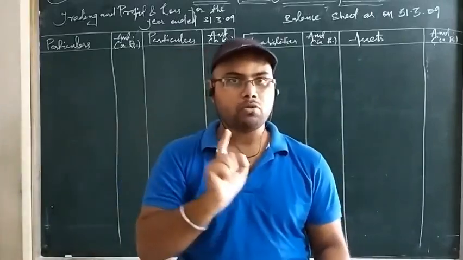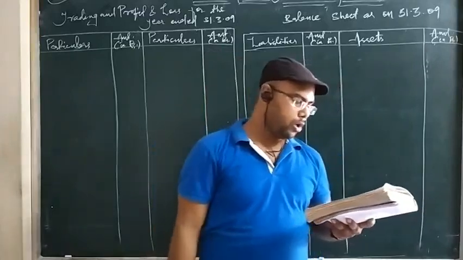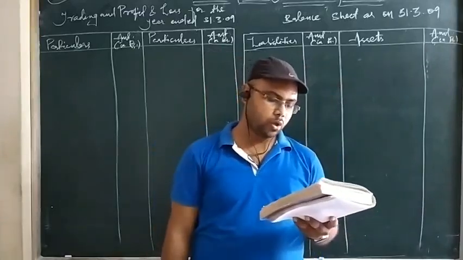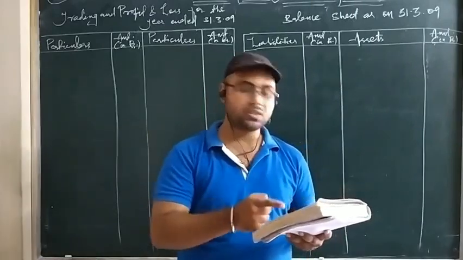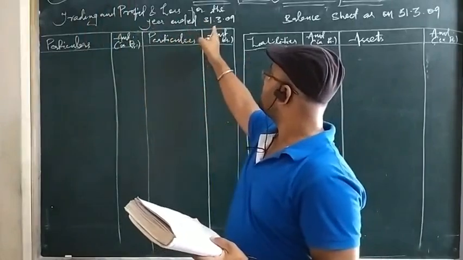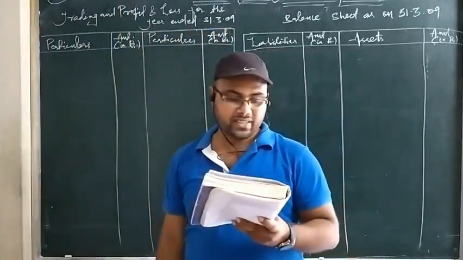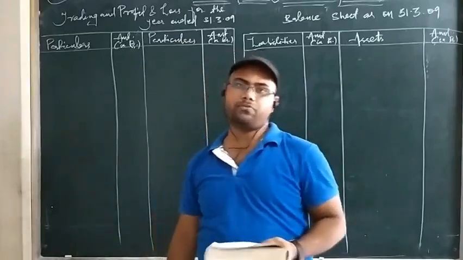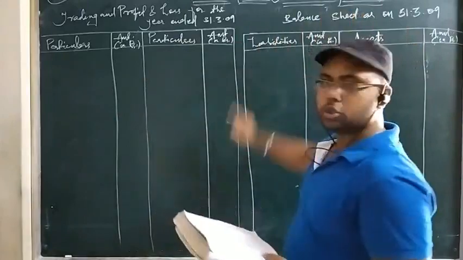You can see how I am solving. In question number 13, it says: from the following balances taken from the books of Mr. Bhutto, prepare trading and profit and loss account for the year ending 31st March 2009. I have written here: trading and profit and loss account for the year ended 31st March 2009, as it is to be written. Then a balance sheet as on that date, because the balance sheet is prepared on a fixed date. So I have written balance sheet as on 31st March 2009.